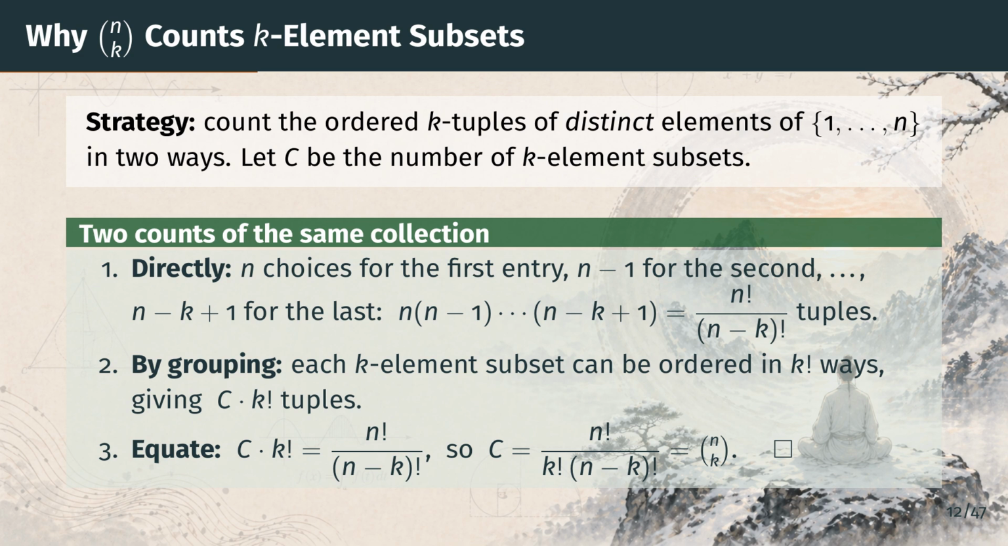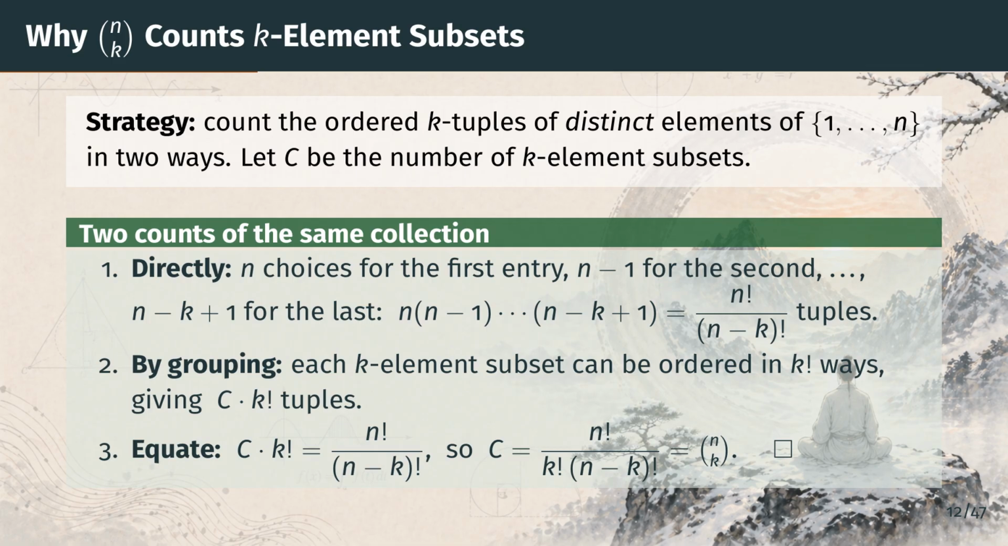Second, count the tuples by grouping. Every tuple comes from choosing a k element subset and then ordering it. There are C subsets, and each can be ordered in k factorial ways. So this count is C times k factorial.